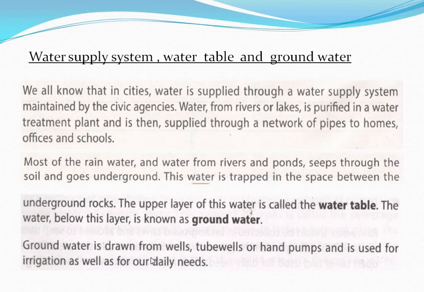How is this groundwater drawn for human use? Groundwater is drawn from wells, tube wells or hand pumps and is used for irrigation as well as for our daily use.